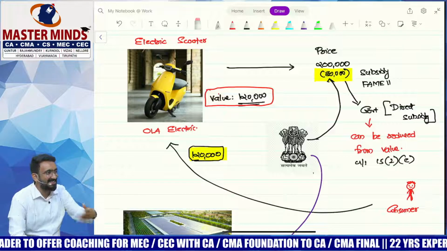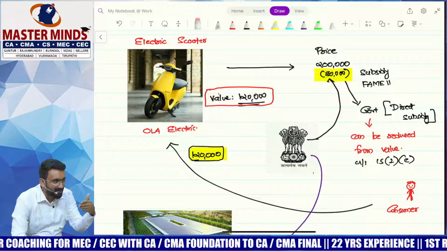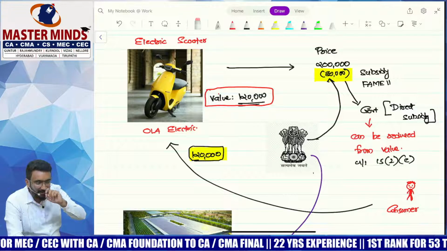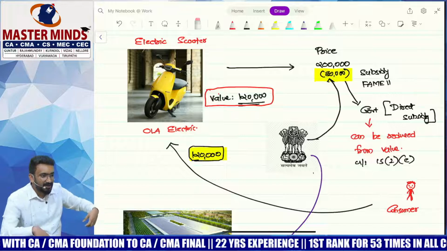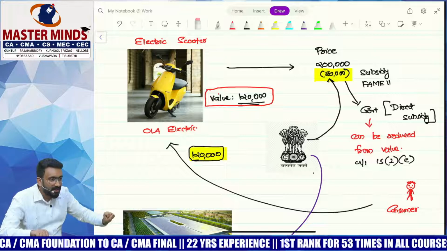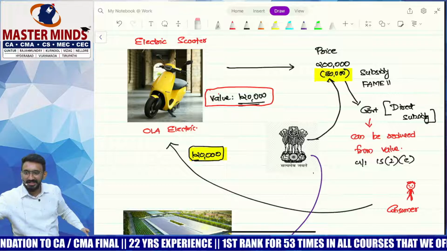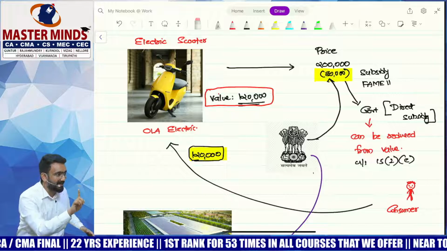Where's the service? Meanwhile, there were so many news reports coming about this vehicle not having good service. Somebody put it on fire. There was one more news I saw. This vehicle has a reverse gear also. Somebody was driving it. They put the front, and it went reverse. I said, that's super dangerous. I wanted to be part of Revolution, not be a martyr to the Revolution.